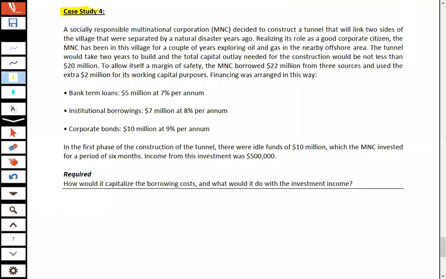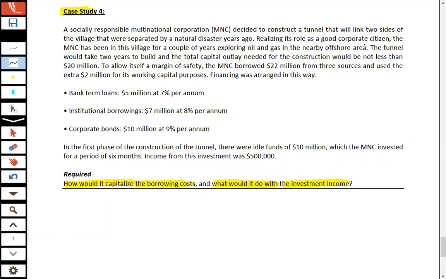In case study 4, required: how would it capitalize the borrowing cost and what would it do with the investment income? Let's do the scenario. A socially responsible multinational corporation, MNC, decided to construct a tunnel that will link two sides of the village that were separated by a natural disaster years ago.